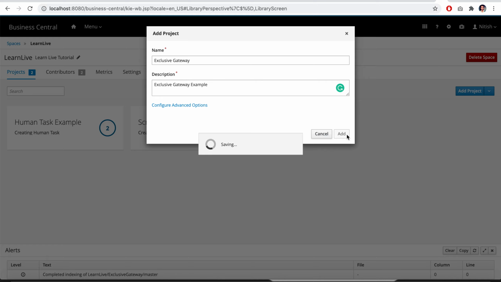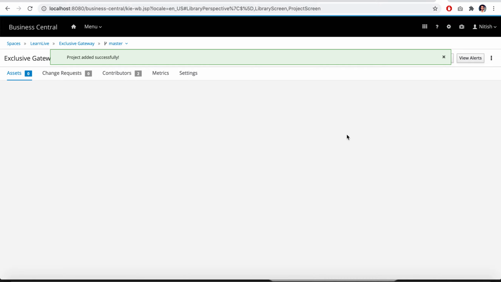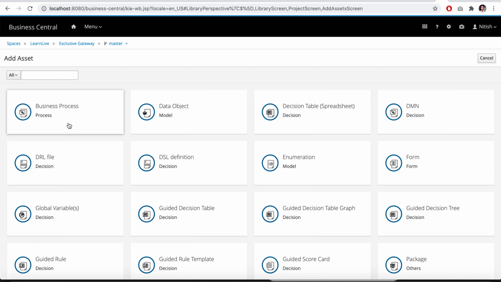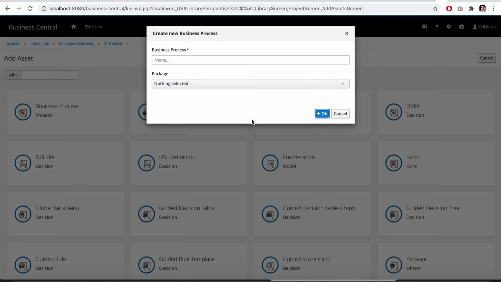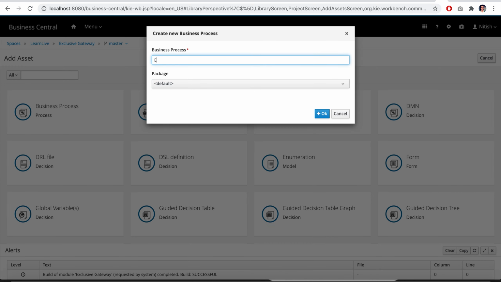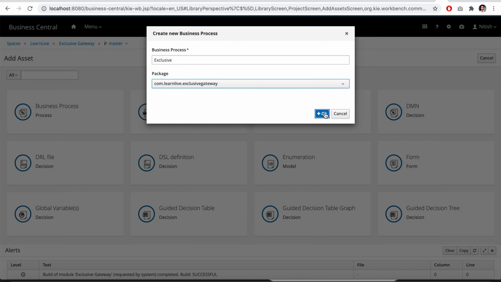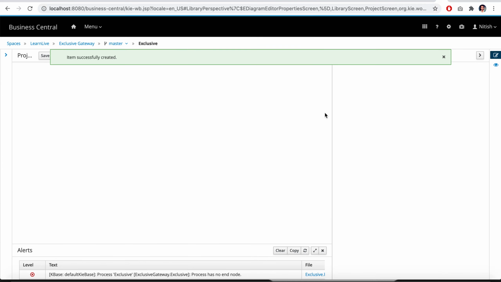Instead of a script handling the Java code, we can have the gateways. Add an asset, since we're designing one business process. Select the business process and name it just exclusive. The package name is com dot space name, then the project name. So this is the business process name that we have set.